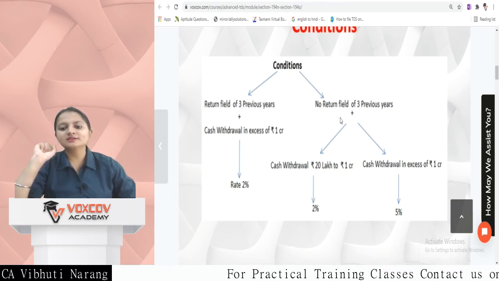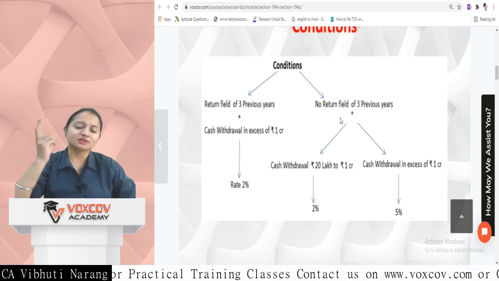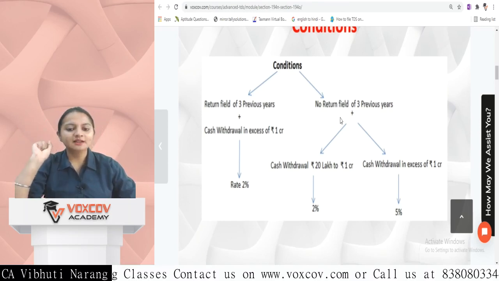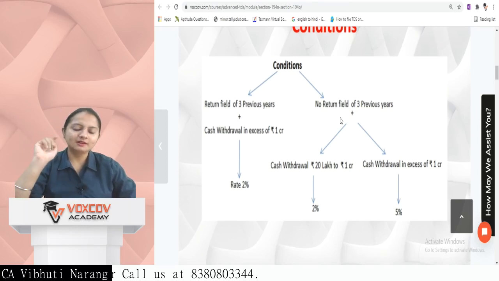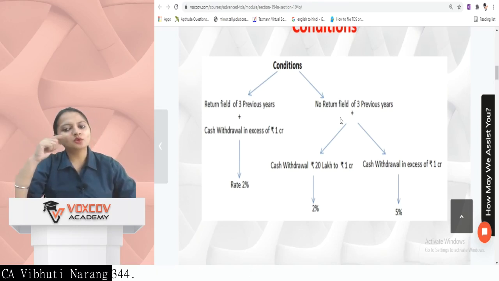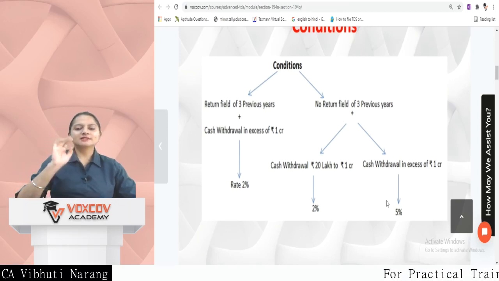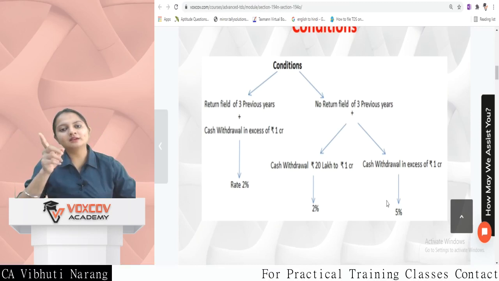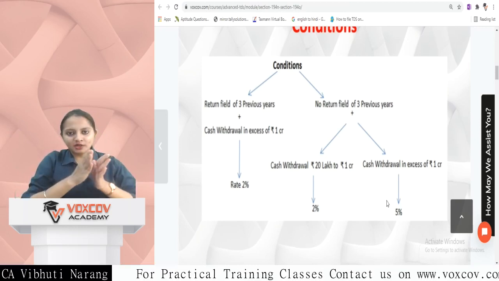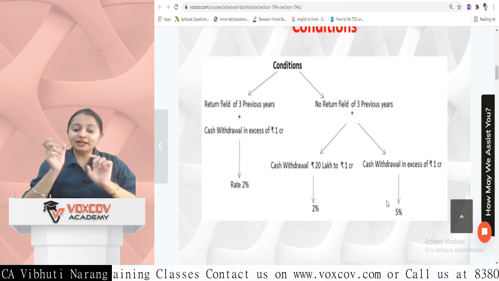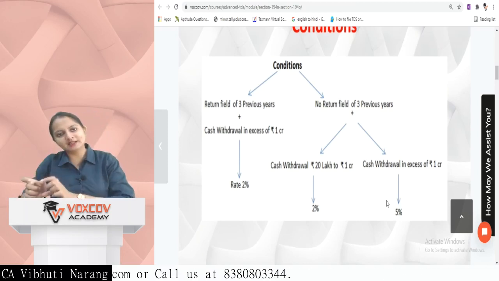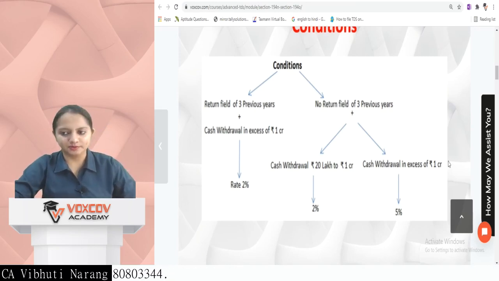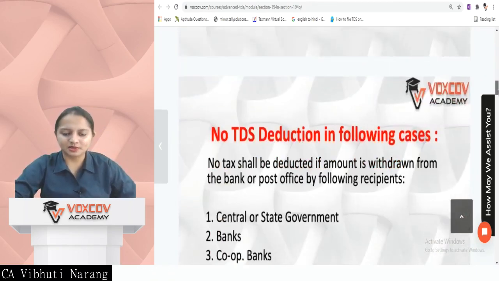If no return is filed for the last 3 previous years and the cash withdrawal is more than 20 lakh but up to rupees 1 CR, then the rate is 2%, and more than 1 CR, in excess of 1 CR, the rate will be 5%. For example, the withdrawal in this case is 1 crore 10 lakh rupees. So for 20 lakh to 1 crore, meaning for 80 lakh rupees, the rate is 2%, and more than 1 CR, the 10 lakh extra rupees, the rate will be 5%. This is quite a very important section.